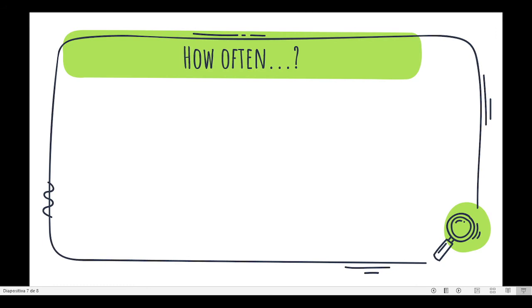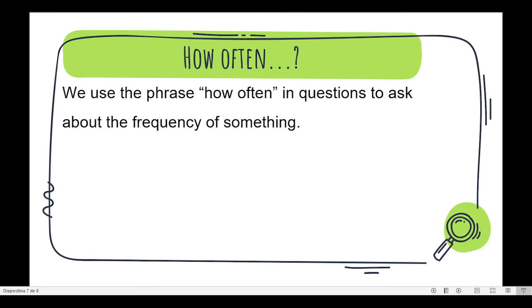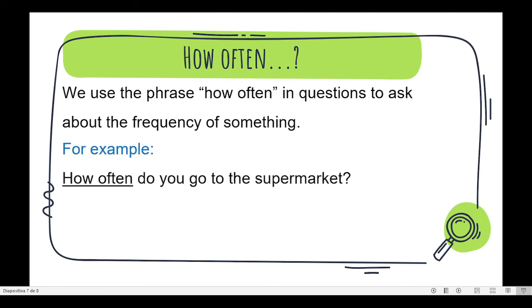Finally, let's learn how to use the question, how often? We use the phrase how often in questions to ask about the frequency of something. For example, how often do you go to the supermarket? I sometimes go to the supermarket. In the answer, I'm being more specific about this activity. That is, I'm saying that I go to the supermarket once a week, for example.